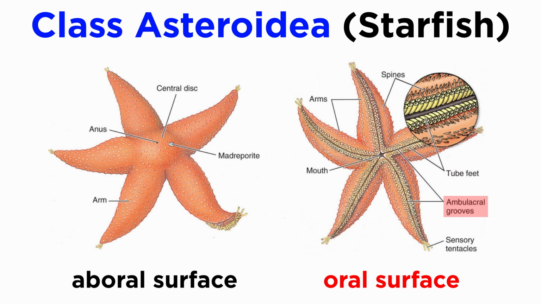Between the tube feet, there is an ambulacrum or ambulacral area, sometimes called a food groove, that runs from the mouth on the oral side to the tips of each arm. This is essentially a pathway to carry food into the mouth, and it is extremely pronounced in the crinoids.